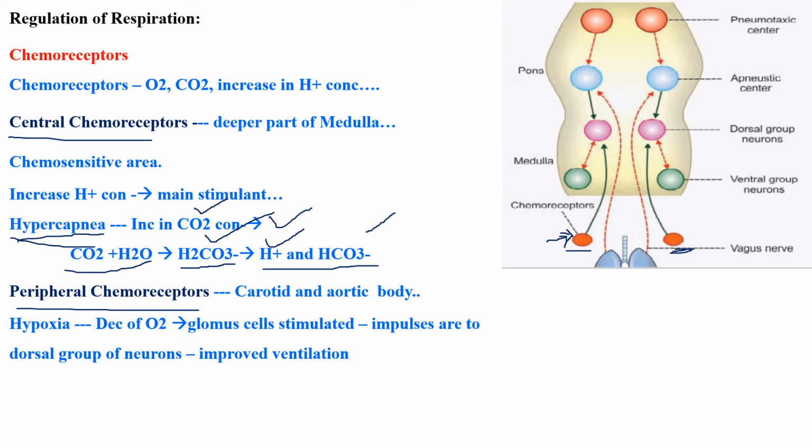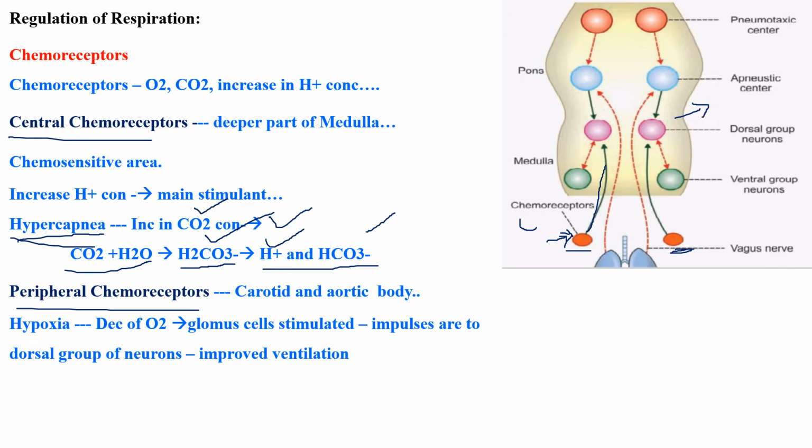See here, this will sense your H plus ion concentration in your CSF, cerebrospinal fluid. Through that it will sense and send impulses through this nerve to your dorsal group of neurons. Here the rate of ventilation will be increased if H plus ion concentration is increased.